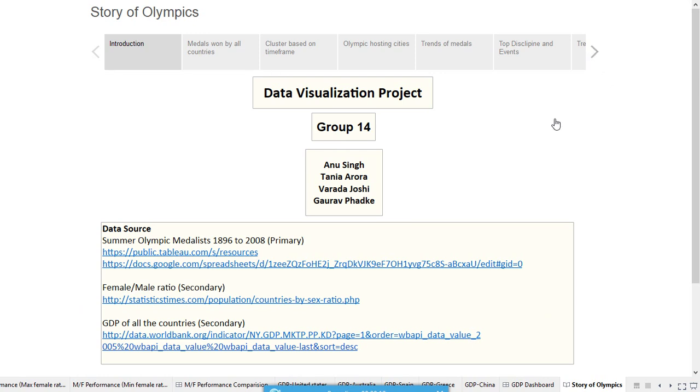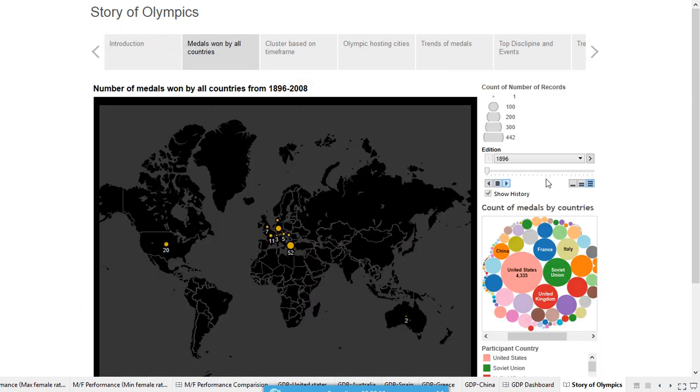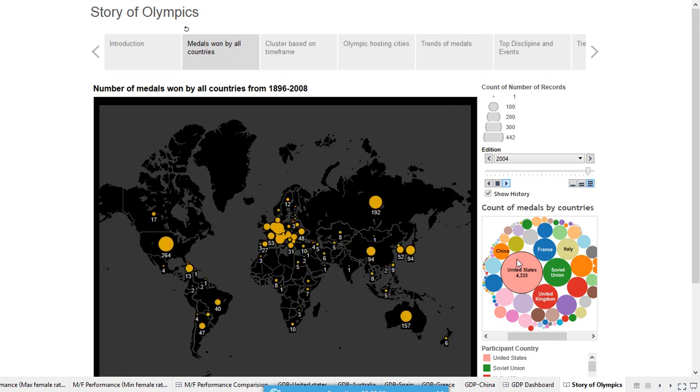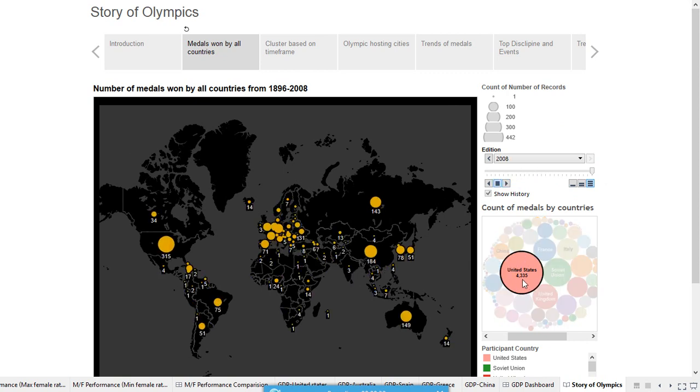Starting with the story, this animation represents the number of medals won by countries over the years. On the right hand side, you can see the total count of medals by countries. United States has the maximum number of medals, about 4,300, followed by the Soviet Union and United Kingdom.